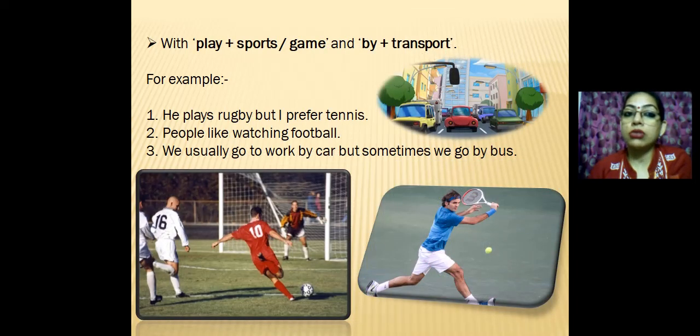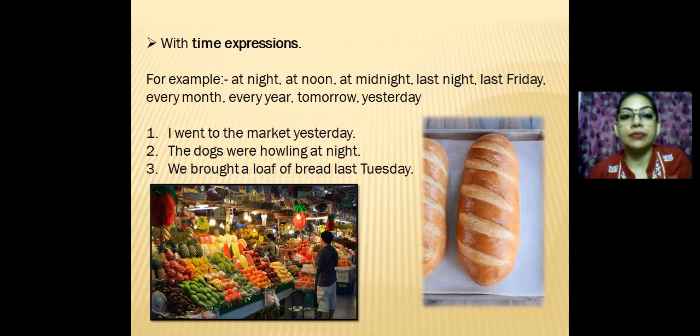Okay, when we talk about sports, games, or when we talk about transport, any transport with which we use by and the name of the transport, we never use any article. He plays rugby, but I prefer tennis. People like watching football. He plays cricket. We usually play hockey in the ground. We usually go to work by car, but sometimes we go by bus. So with the names of sports, games and transports, we never use any article.